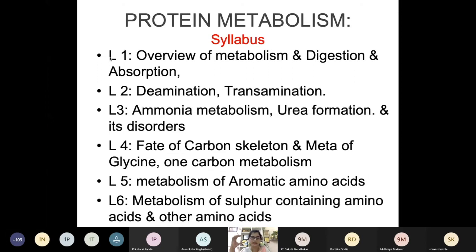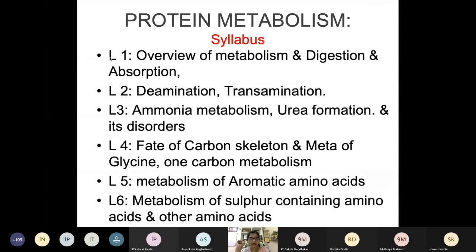In lecture 4, we will cover the fate of carbon skeleton, then metabolism of glycine, and we will see what is 1 carbon metabolism.